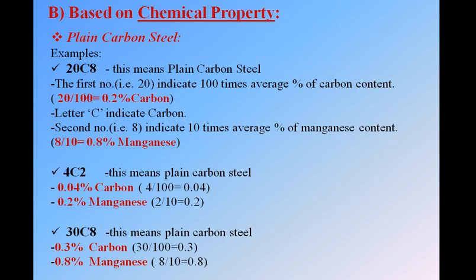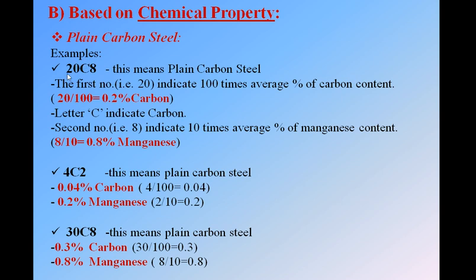See, based on chemical property, here we have some compositions. Total we have 5 parts: first is the plain carbon steel, second free cutting steel, then we will go through the low and medium alloy steel, fourth will be the high speed steel, and fifth will be the high alloy steel. Okay, so we will go one by one slowly. First is the plain carbon steel. We will just go through the examples so you get everything well.